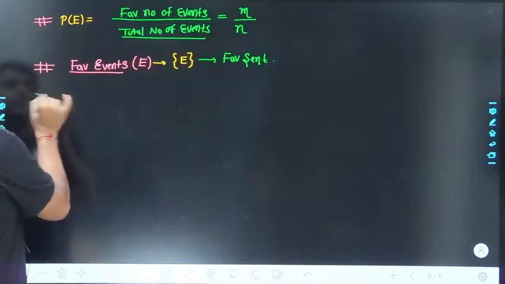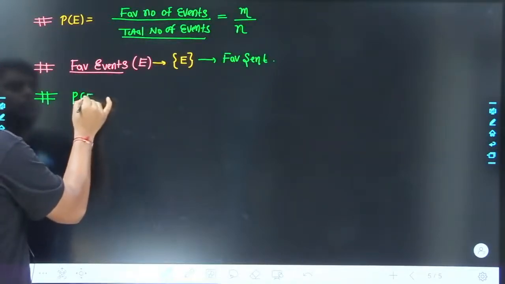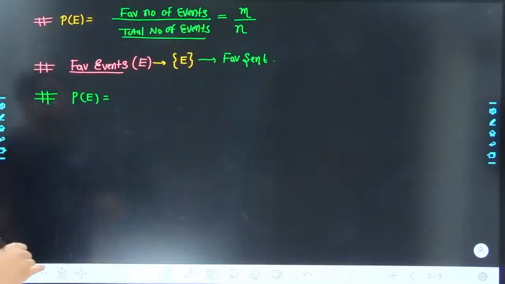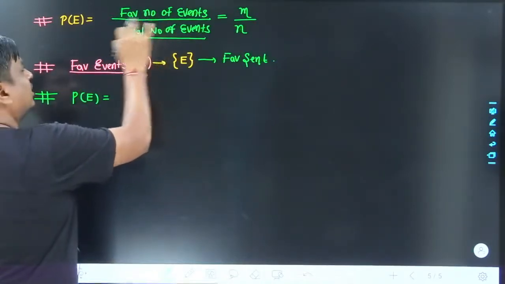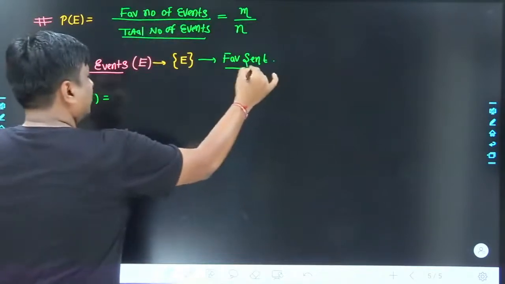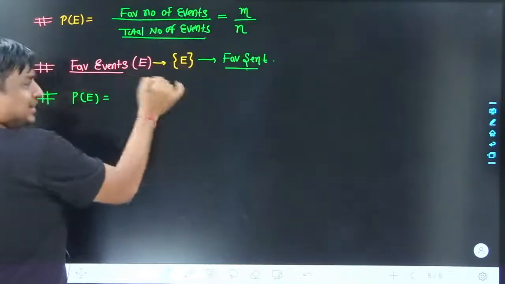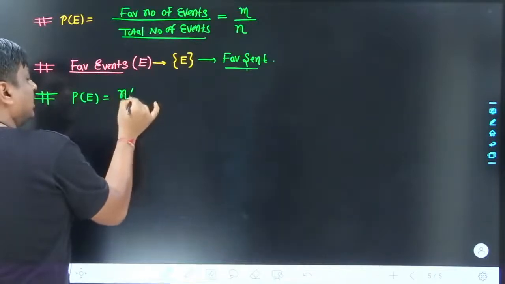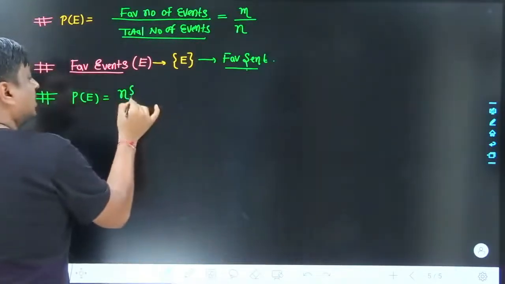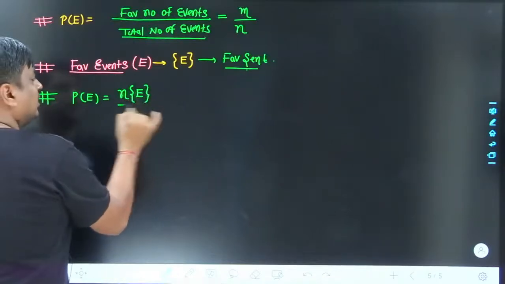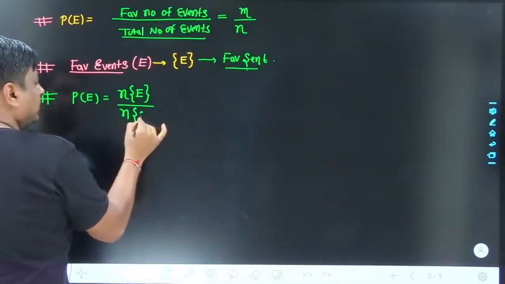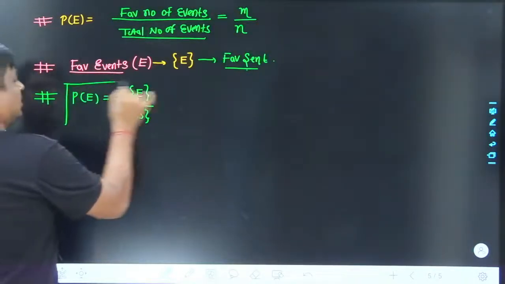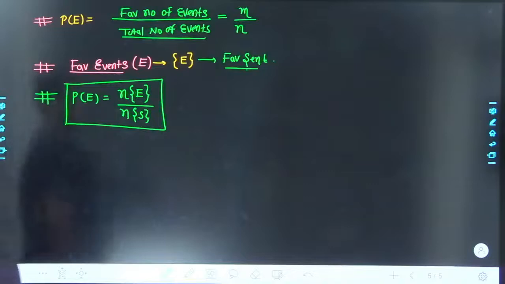So in totality, I can say the probability for the occurrence of my favorable event E is equal to the favorable number of events. The favorable event itself is again a set, so I can simply call the number of elements in my favorable event N of E, divided by the number of events in my sample space. Agreed? So the probability for the occurrence of a certain event E, P of E, can be written as N of E divided by N of S.